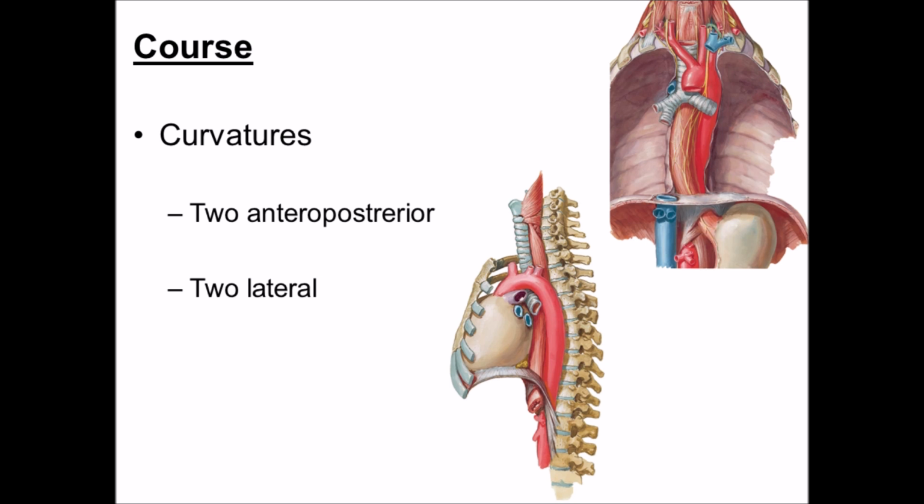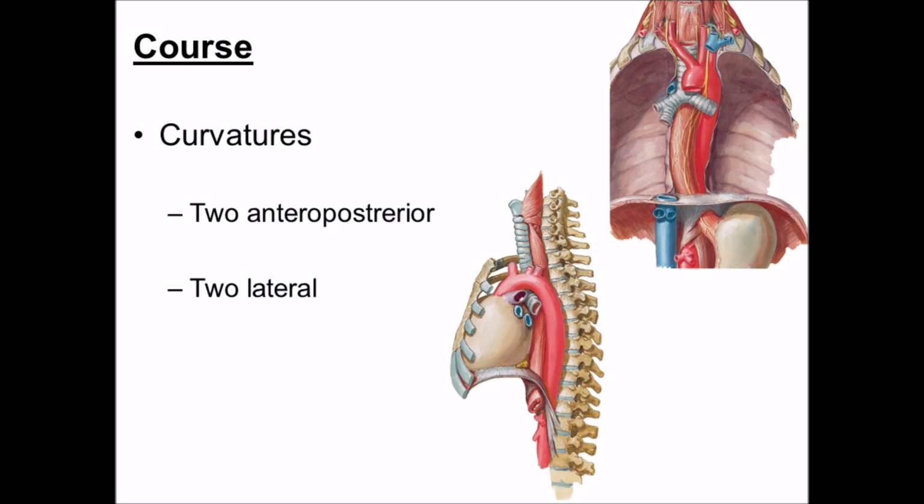This esophagus presents two types of curvatures: two anterior-posterior curvatures and two lateral curvatures. The anterior-posterior curvatures lie in the cervical region where it is convex anteriorly, and in the thorax region where it is concave anteriorly.